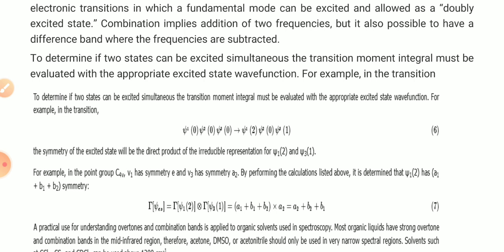For example, in the point group C4v, v1 has symmetry E and v3 has symmetry A2. By performing the calculation, we get the determination of psi 1, psi 2 as A1 plus B1 plus B2 symmetry. So this is the value for the C2v point group.